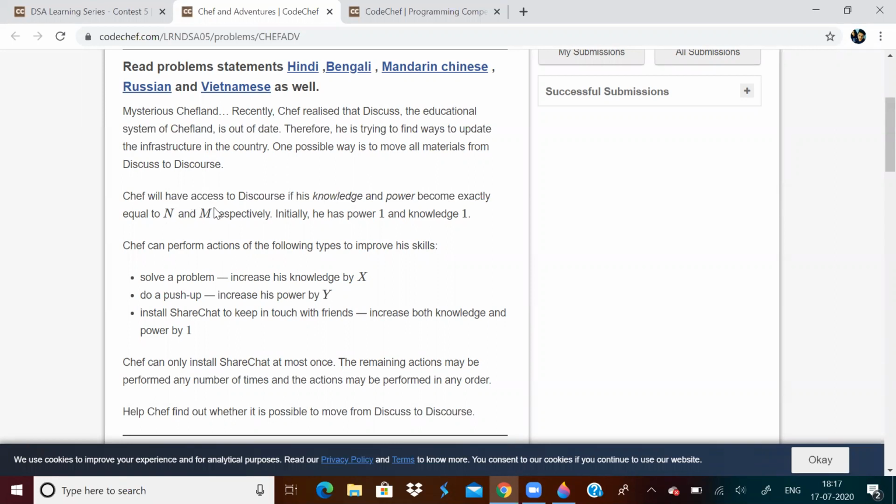So, we are given input N and M, and initially our power and knowledge both are 1 and 1. Our knowledge and power should become N and M respectively. We can perform some steps: if we solve a problem, knowledge will increase by X. If we do a push up, power will increase by Y. If we install ShareChat, knowledge and power increase by 1. But we can only install ShareChat at most once.